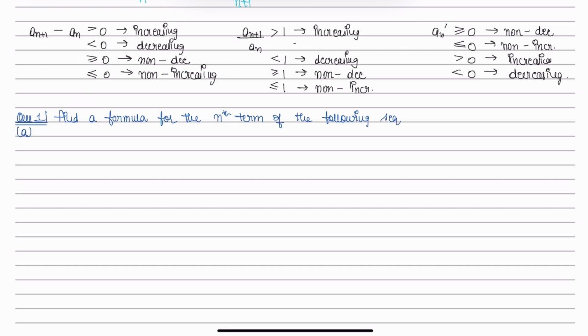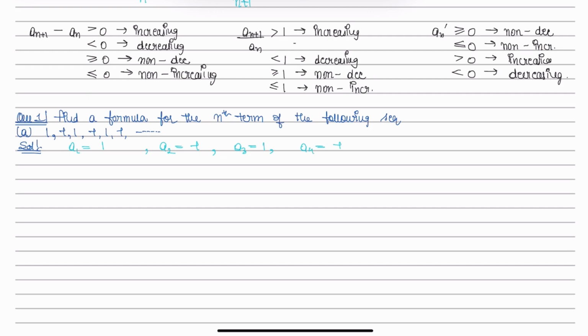First part is 1, minus 1, 1, minus 1, 1, minus 1 and so on. If we notice here, a1 is equals to 1, a2 is equals to minus 1, a3 is equals to 1, a4 is equals to minus 1.